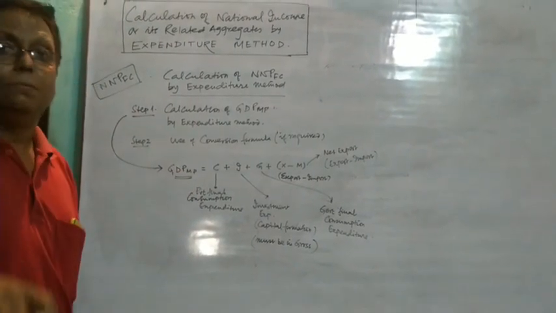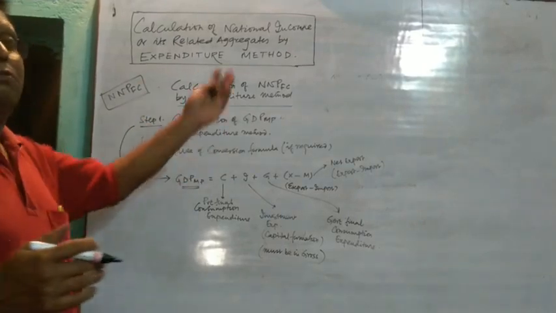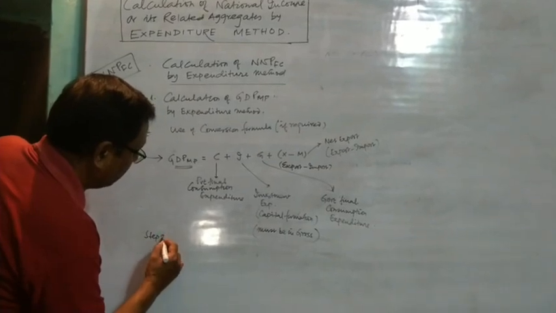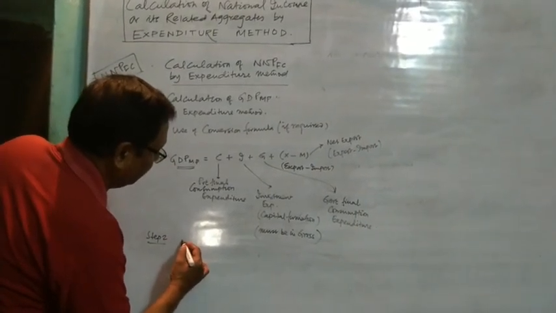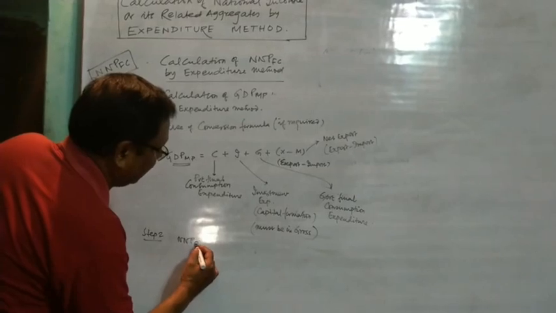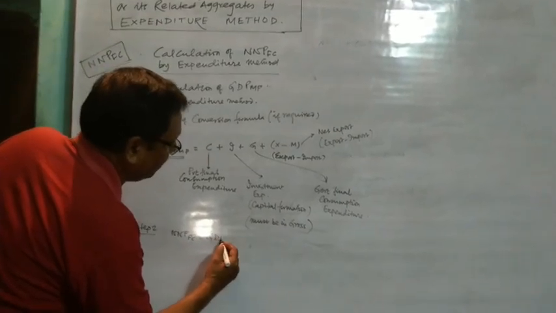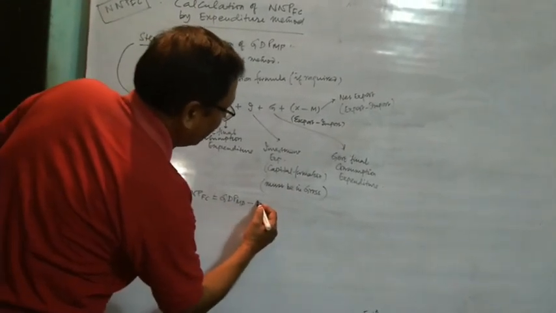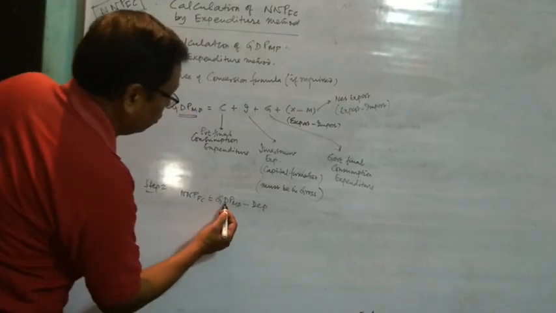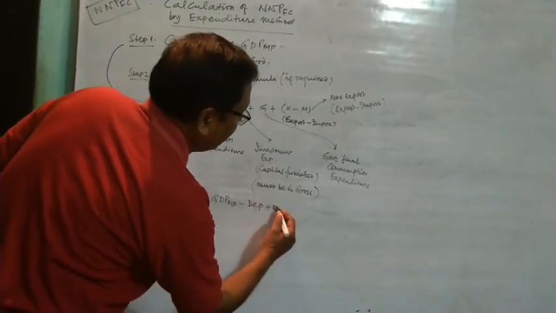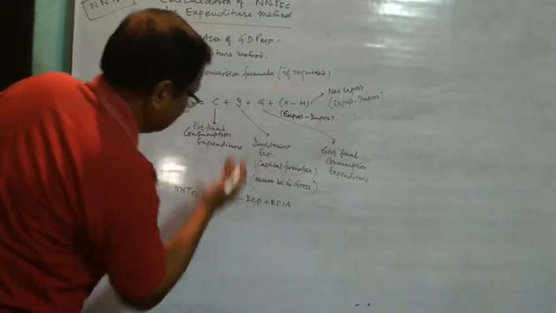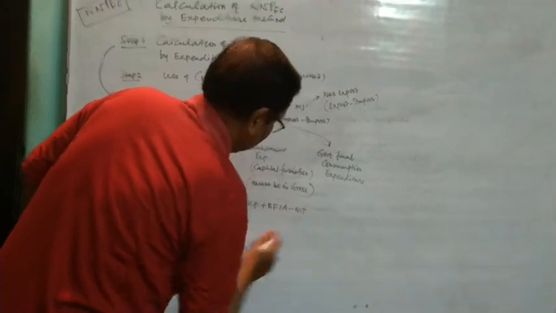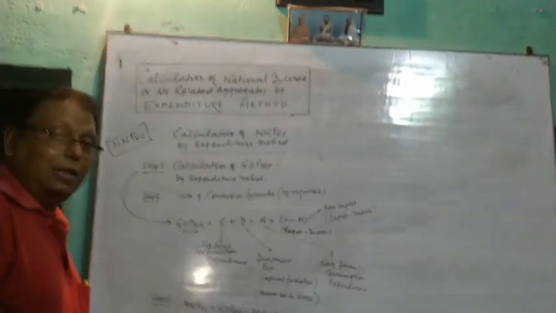Once you get GDP-MP, if you have to find the national income, you go for step 2 and use the conversion formula: NNPFC is equal to GDP-MP, minus depreciation for gross to net, plus NFIA for domestic to national, and minus NIT for MP to FC. You apply the conversion formula to get NNPFC.